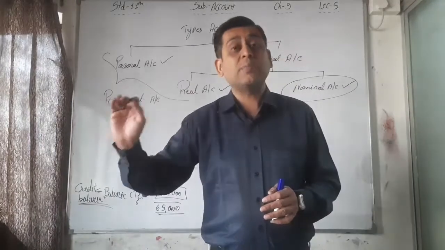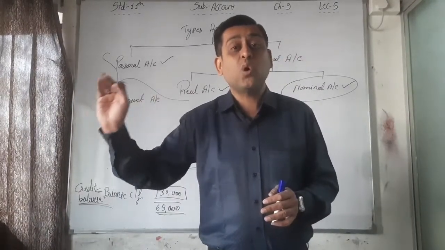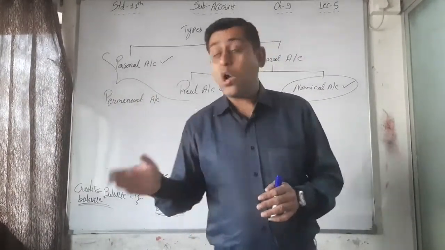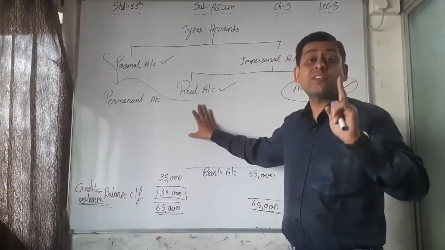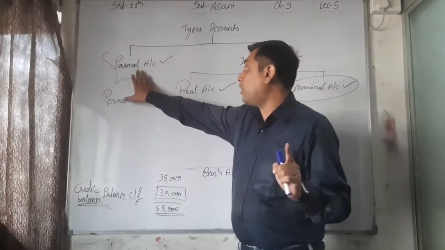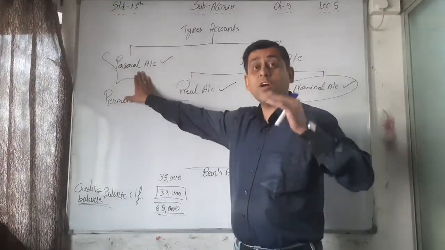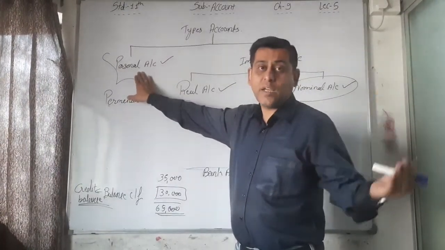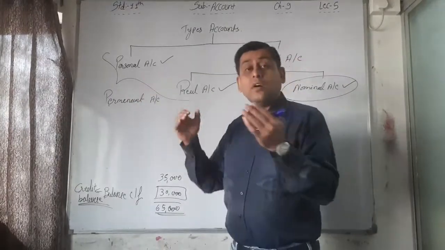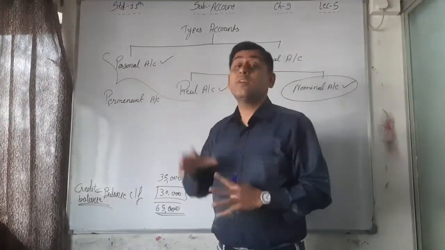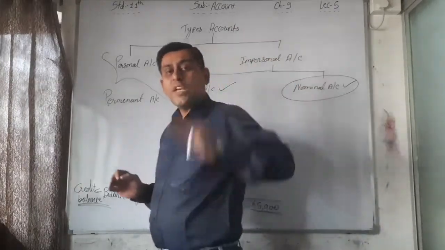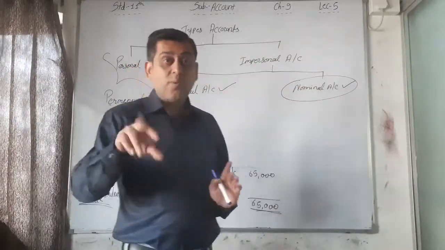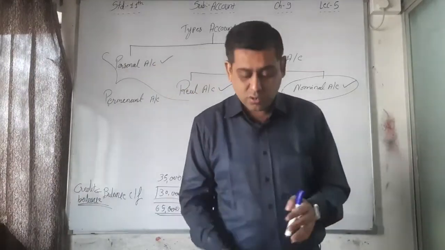Commission is our income, that's why commission received always has a credit balance. All the real accounts are our assets, that's why all real accounts have a debit balance. In personal accounts, if there is a liability, it is a credit balance. If there is a receivable, then it is a debit balance. So all the accounts have fixed balances. That we will discuss in our next chapter.